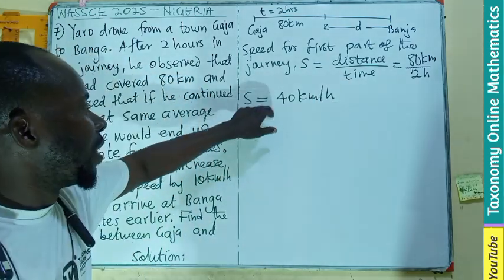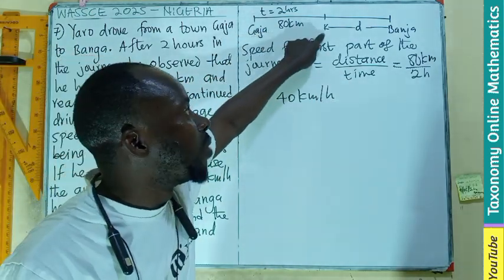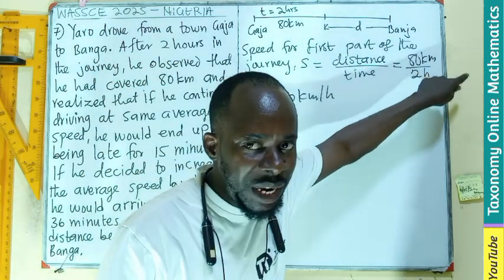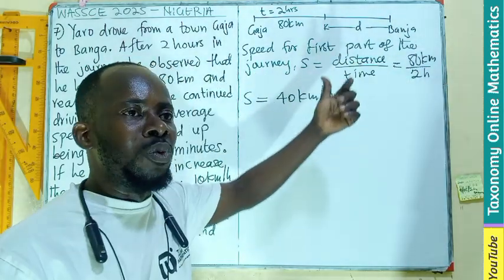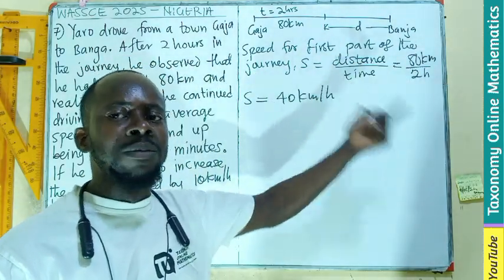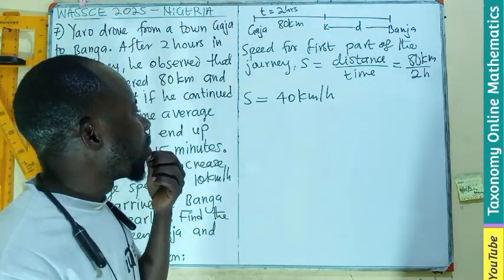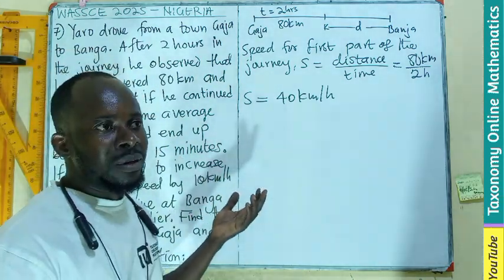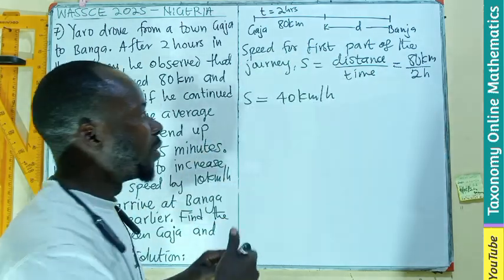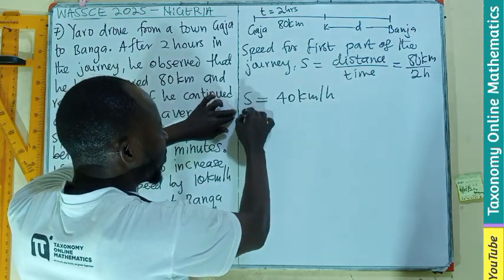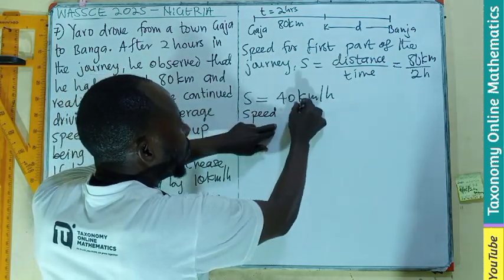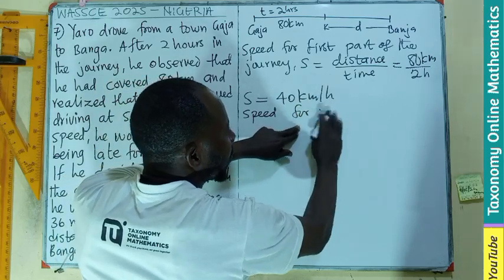So he said if he continues at that speed, he is going to be late by 15 minutes. We can still look at the concept of speed for the remaining journey.